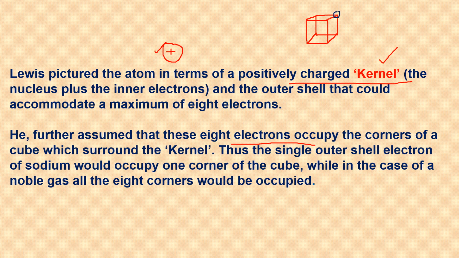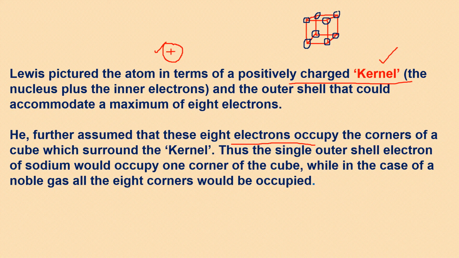1, 2. If you see the ceiling of your room, you will find these 4 corners. Then you see the floor, and you will find these 4 corners on the floor. I mean the cube, if you imagine that way. So 4 in the upper portion and these 4 corners in the lower portion. If you join them, you will find that it is making a cube.